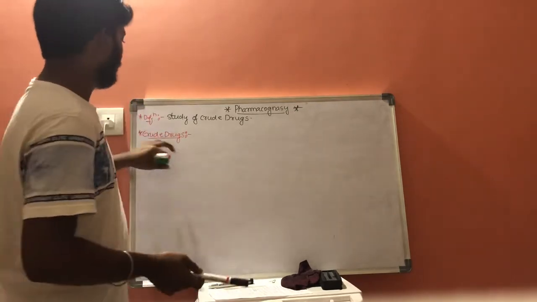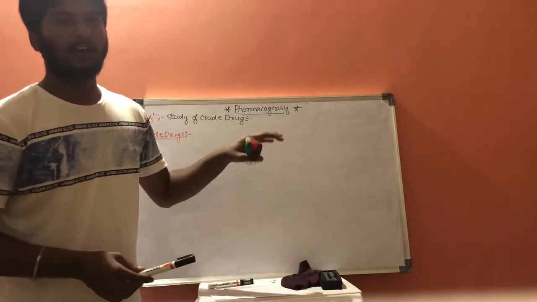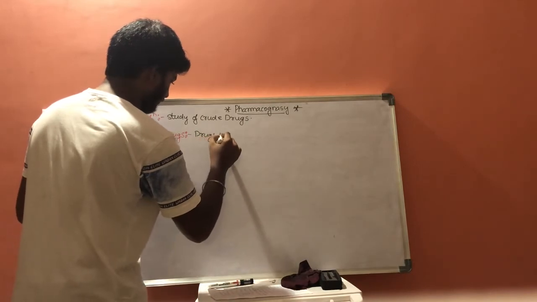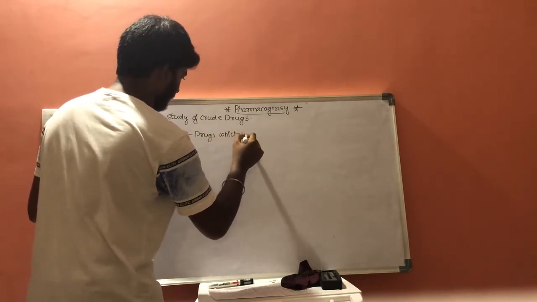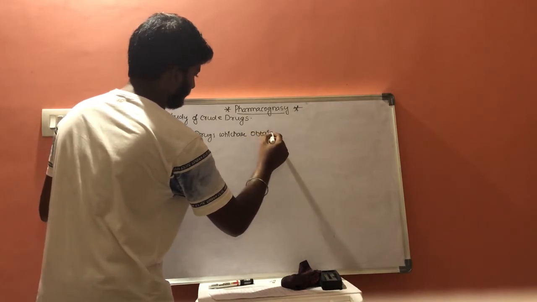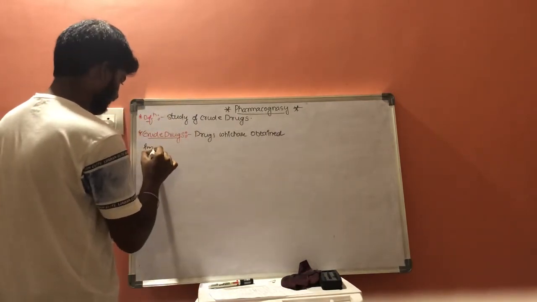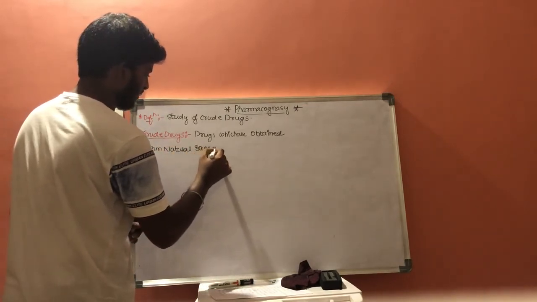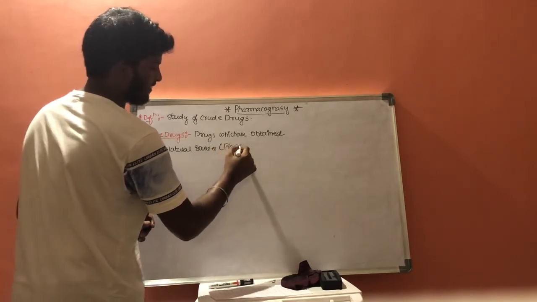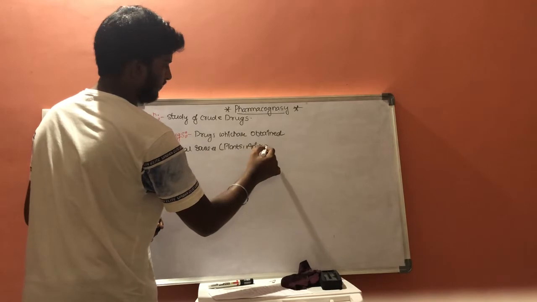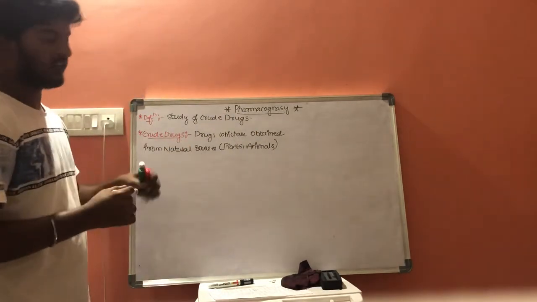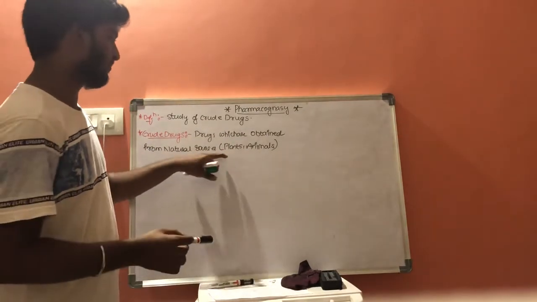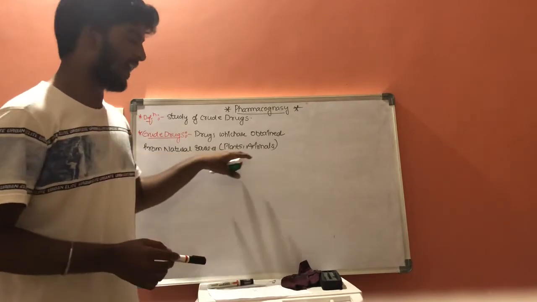What are crude drugs? Crude drugs are the drugs which are obtained through natural sources, like plants and animals. Drugs which are obtained from natural sources are called crude drugs. Examples of natural sources are plants and animals.